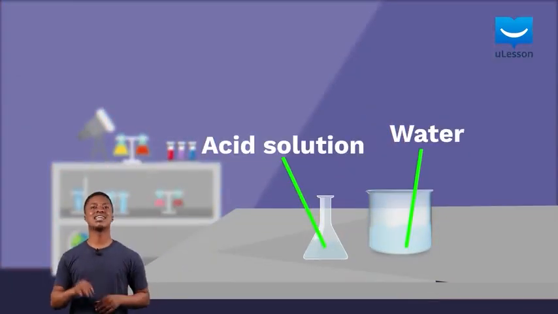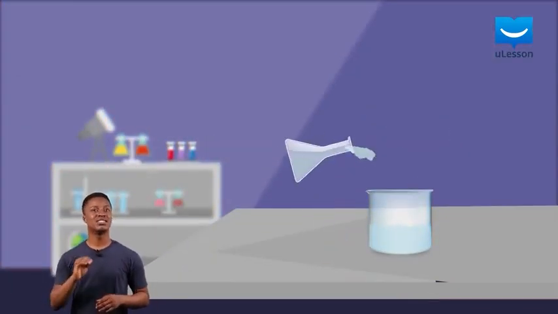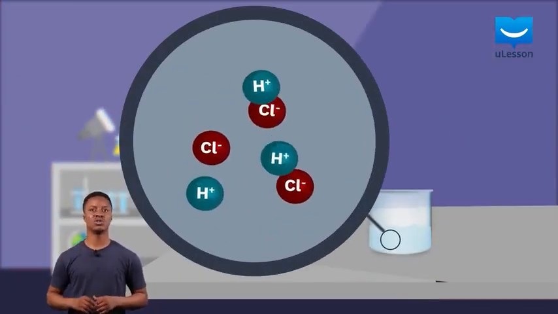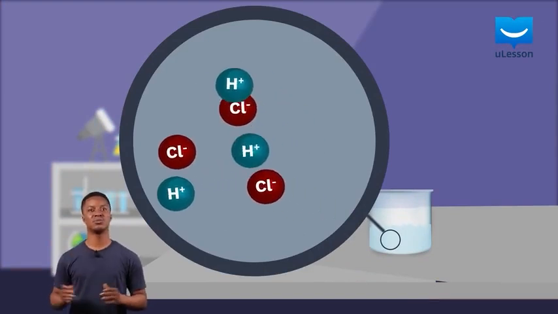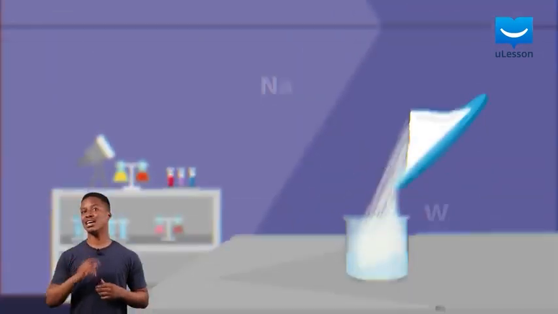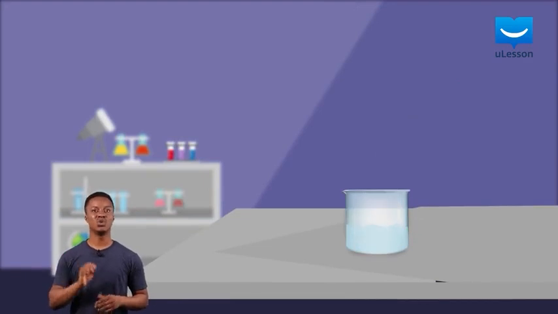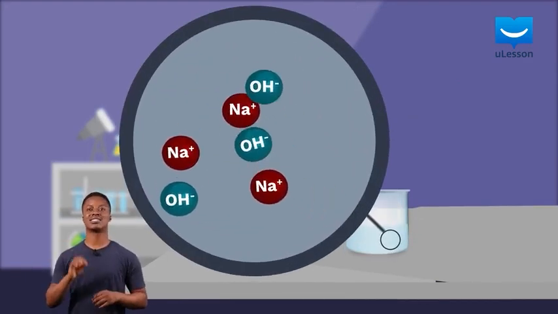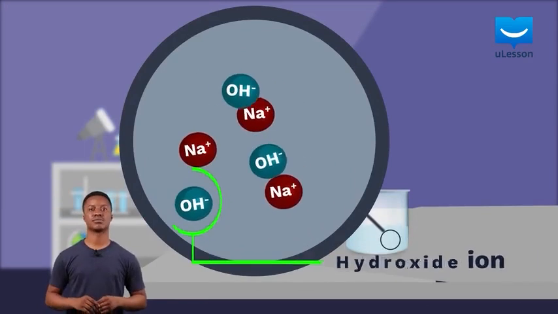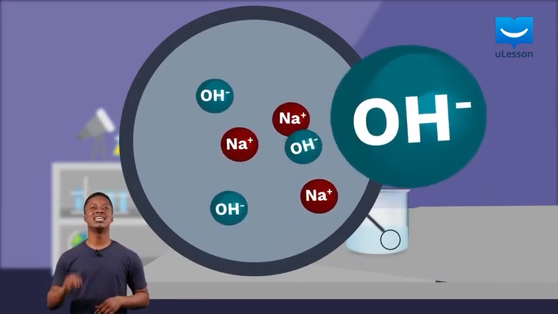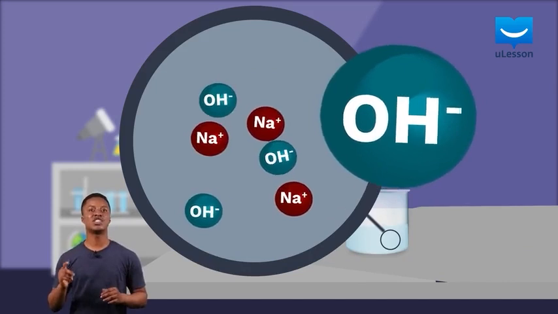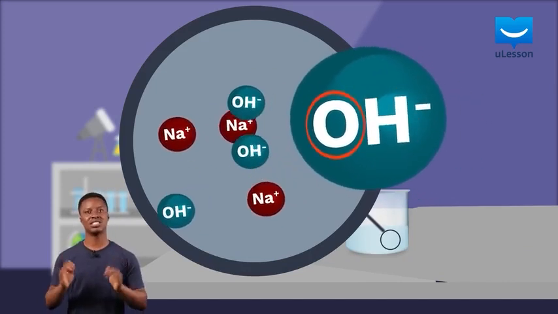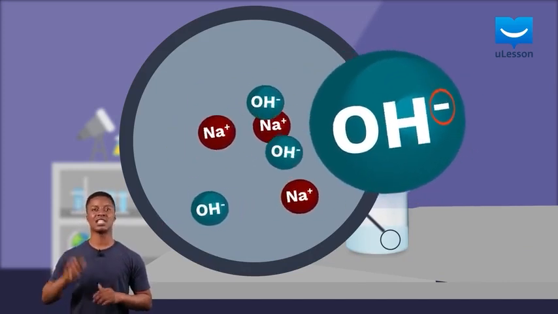Now, when acids are dissolved in water, they dissociate to release a proton or a hydrogen ion from their molecules. On the other hand, when bases are dissolved in water, they release a negatively charged ion known as hydroxide ion. A hydroxide ion is a radical made up of an atom each of hydrogen and oxygen, and it carries a negative charge. Bases can release this hydroxide ion in three different ways.